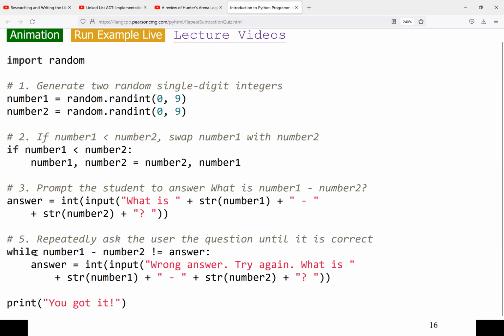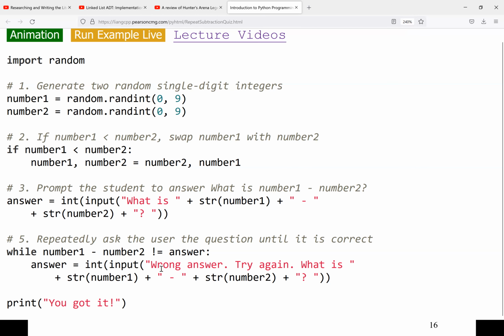We are using the while loop so that if the user gets the answer wrong, we can keep asking the user to enter the correct answer. So now our condition for the while loop here is kind of like a sentinel value, because we don't know how many times this loop will execute. For example, if the user entered the correct answer the first time, then this loop will not execute. So sentinel value here means our condition is that if num1 minus num2 is not equal to the answer the user entered, which means the answer is wrong.